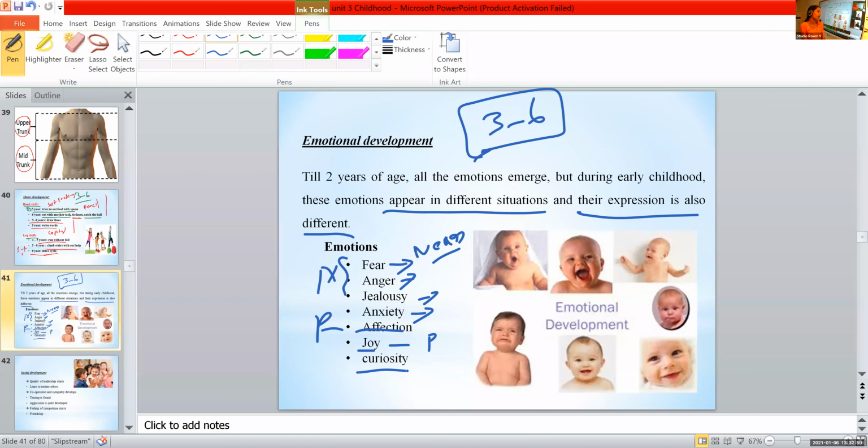What about curiosity? We already learned that. Sana, curiosity. Curious to know many things. Very good. Most of the children are very curious about their environment. They always ask lots and lots of questions to parents, teachers, and all. That is basically due to this curiosity.